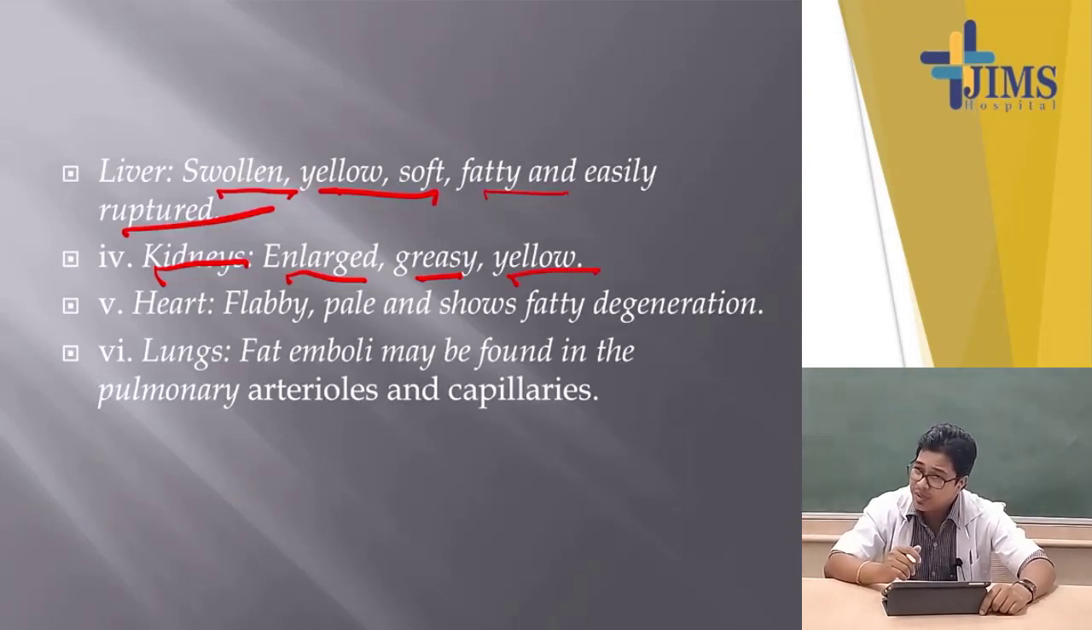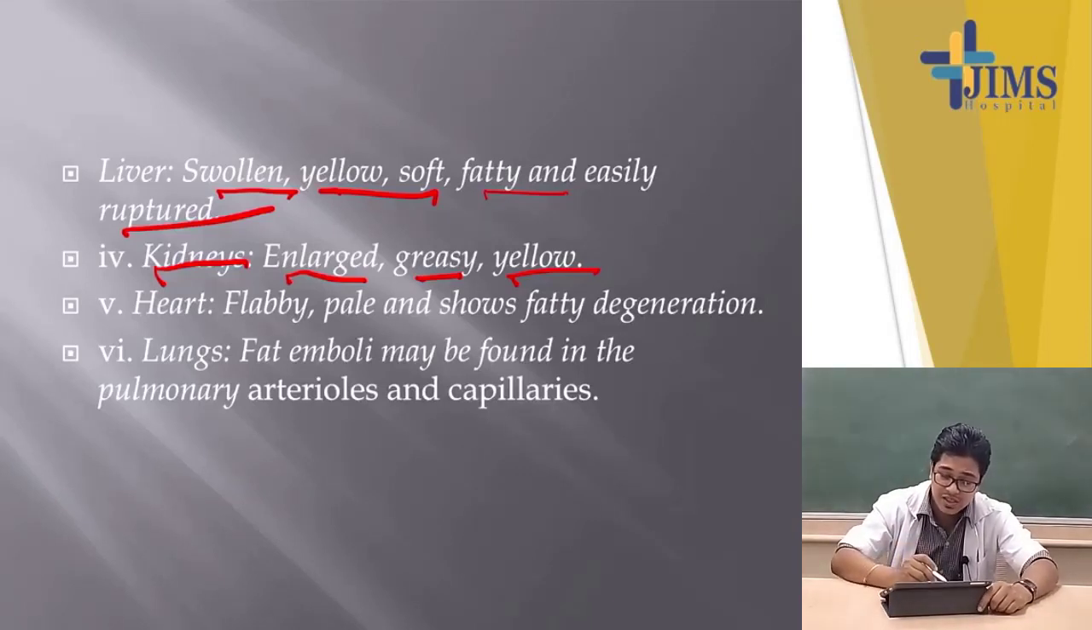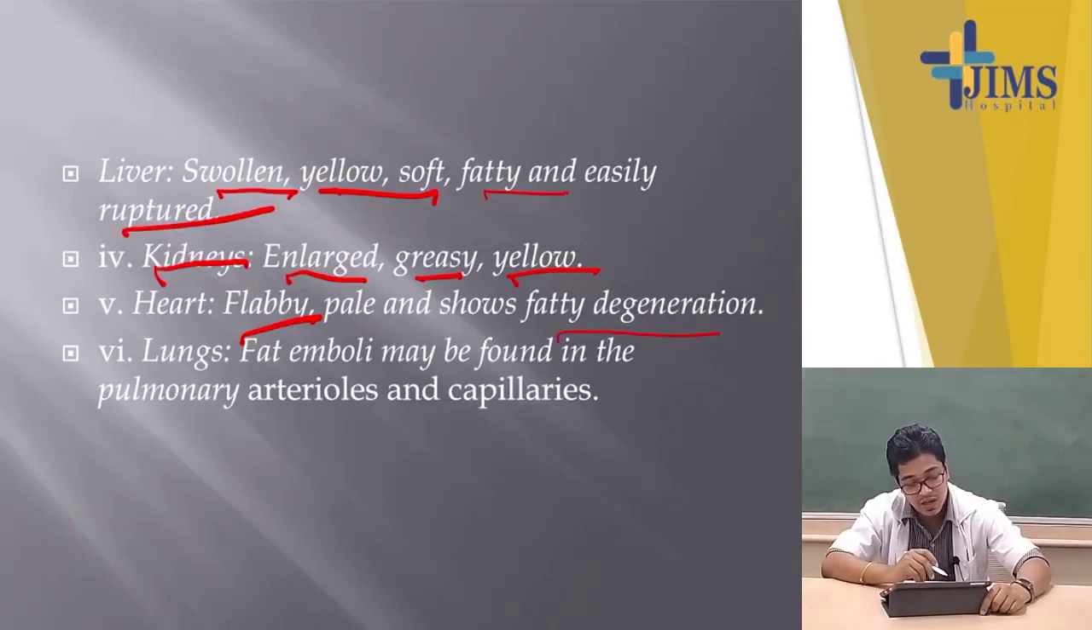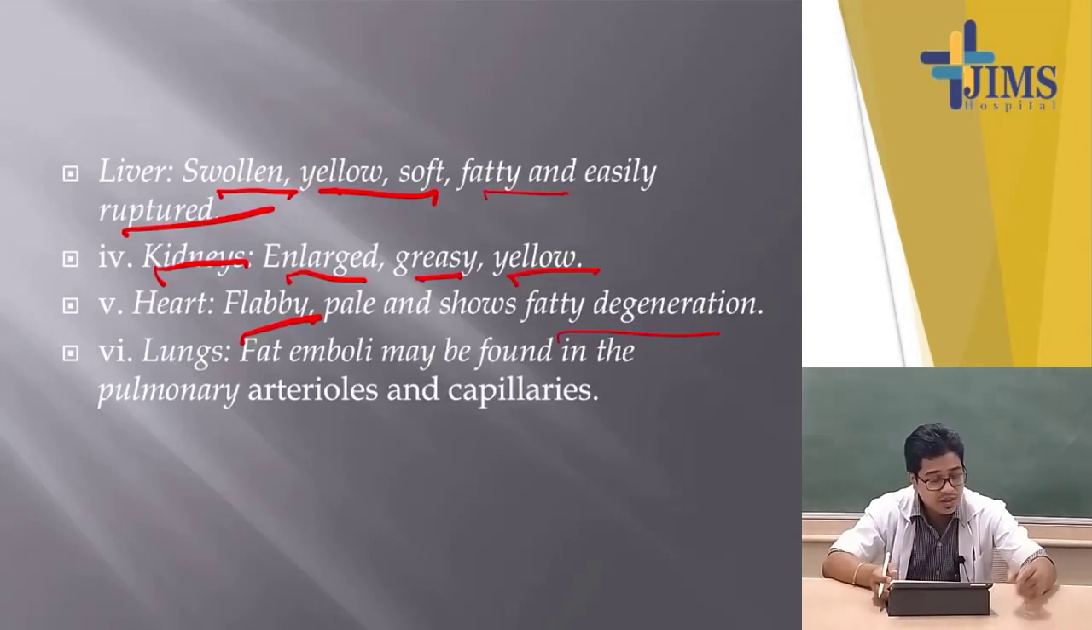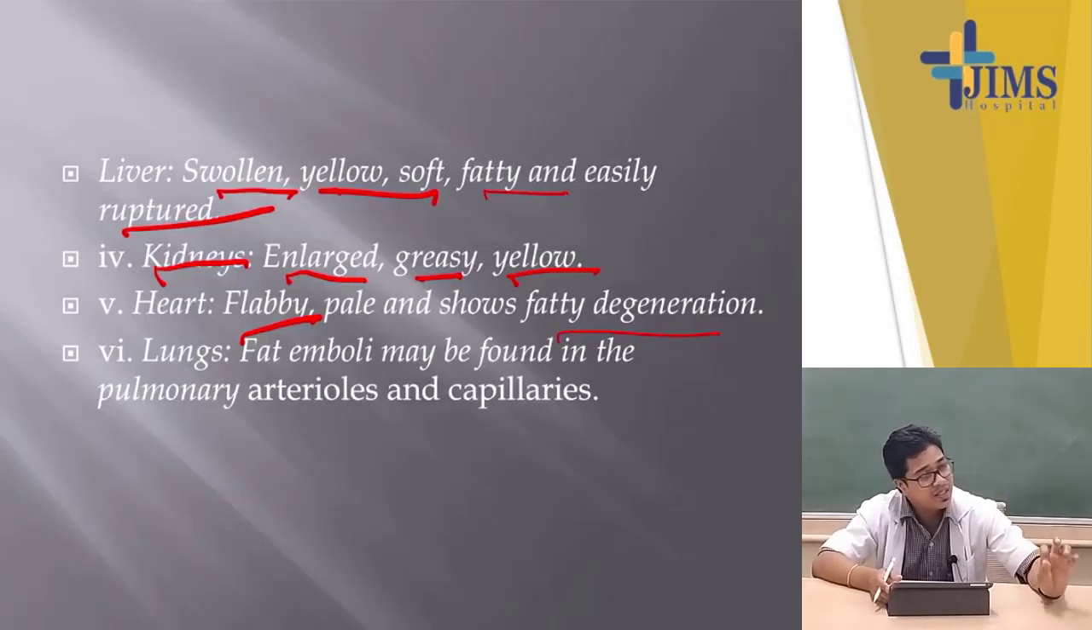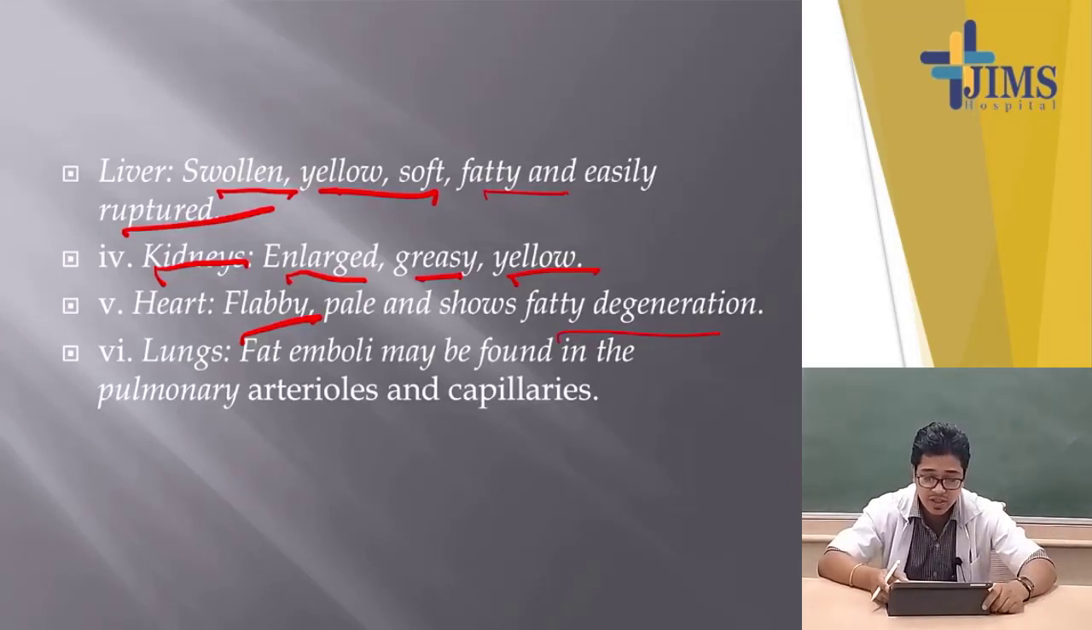Basically, in the liver and kidney, renal failure is going on. The heart is flabby and pale, showing fatty degeneration. The lungs show fat emboli in the pulmonary arteries and capillaries. So in the pulmonary artery or pulmonary capillary, you will observe some degree of fat emboli present.